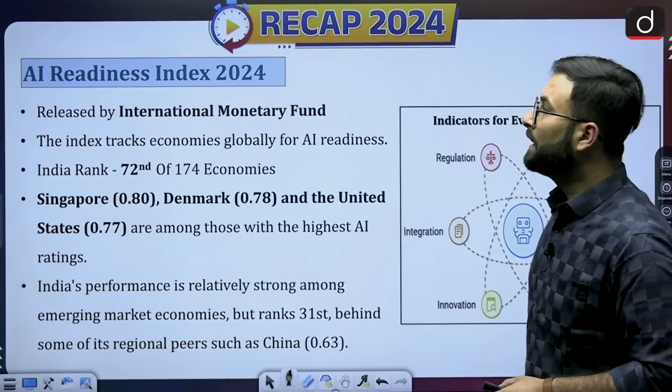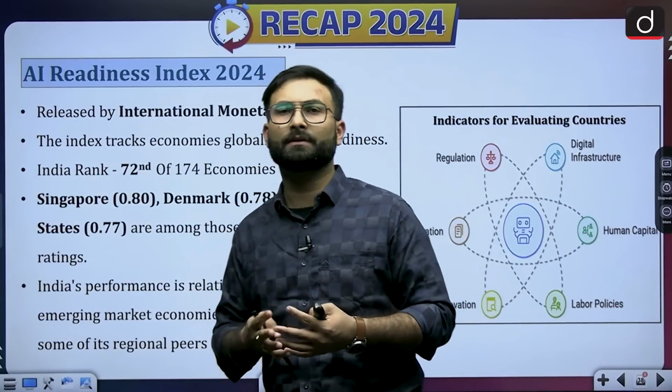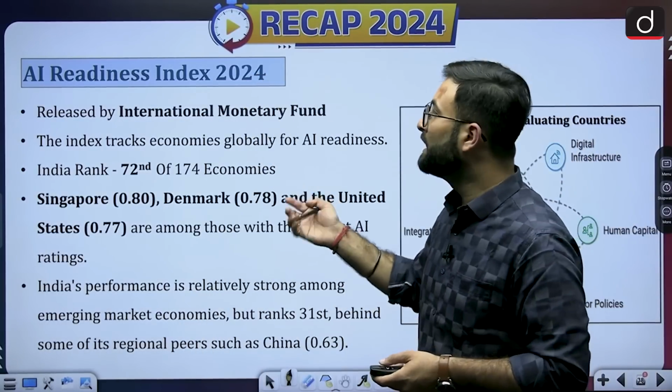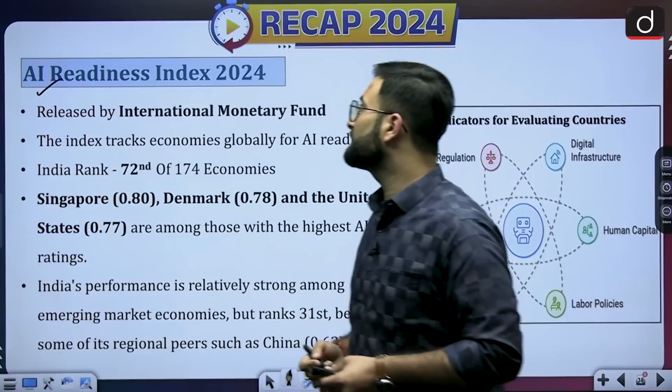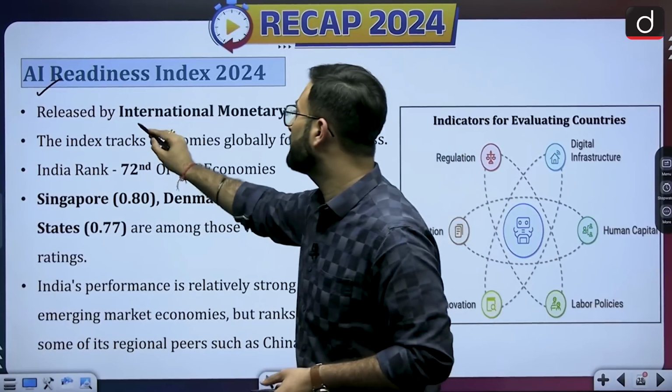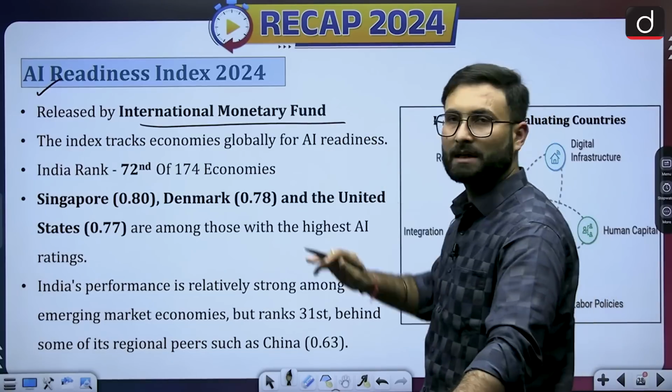Now moving further, the AI Readiness Index, with respect to the policy framework or policy making with respect to AI. So they have come up with the index, that is the AI Readiness Index 2024. It is released by the International Monetary Fund. Okay, the reports which are given by the International Monetary Fund are quite important.